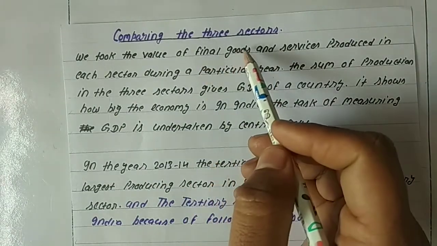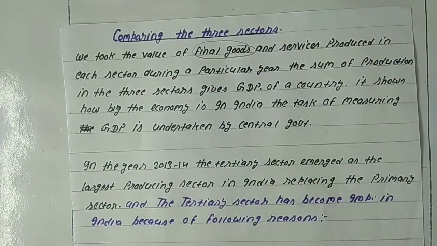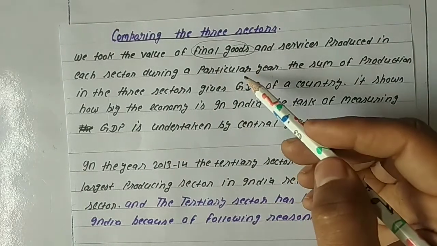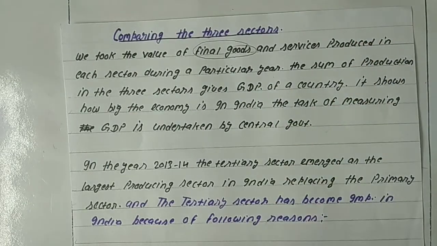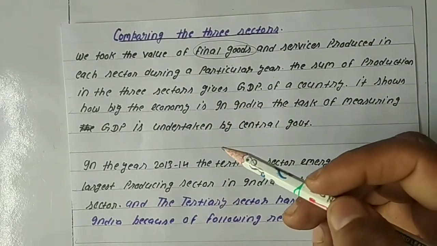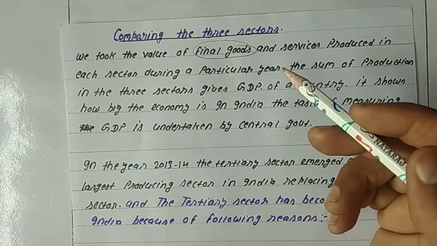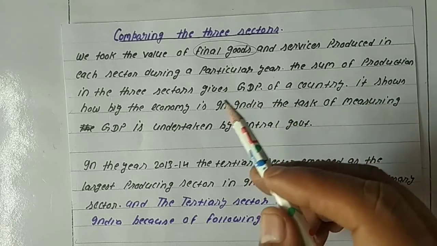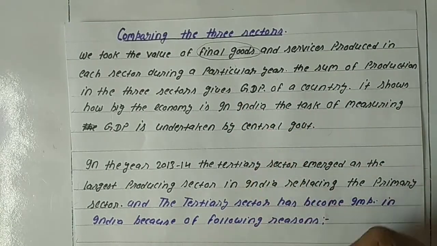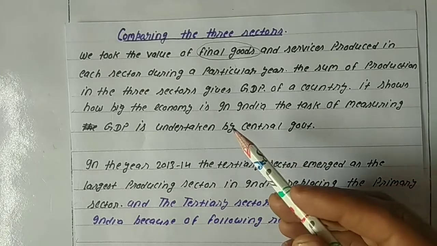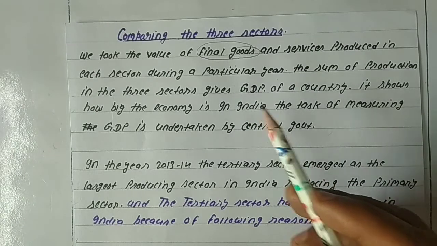Here you should know what a final good is. Students, final goods are those goods which are ready to use. And the goods which are used in the production of final goods are called intermediate goods. Intermediate goods are those goods which are used in the production of final goods, and final goods are those goods which are ready to use.